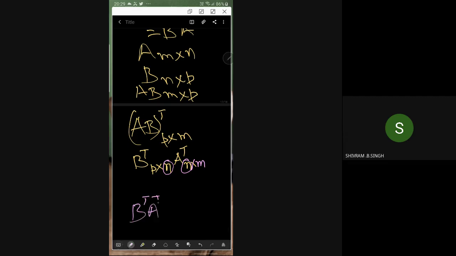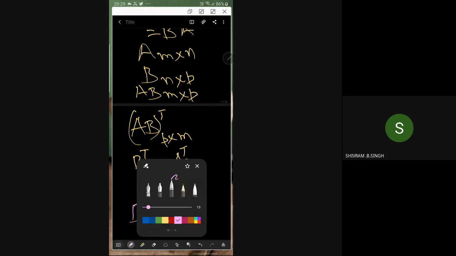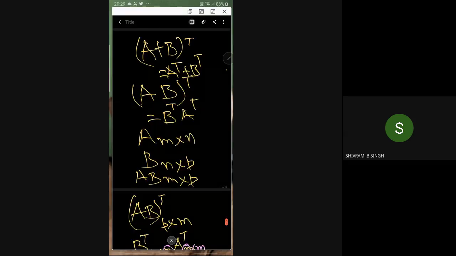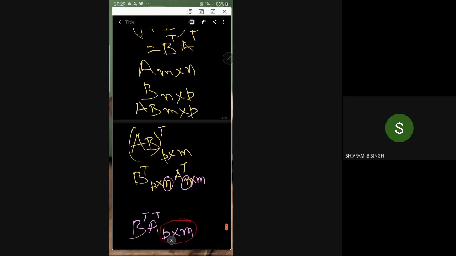This is P by M. So what is C here? The very important thing is that the size of B transpose A transpose is P by M. Similarly, the size of AB transpose, somewhere else I read, yeah, it is AB transpose, that is also P by M.